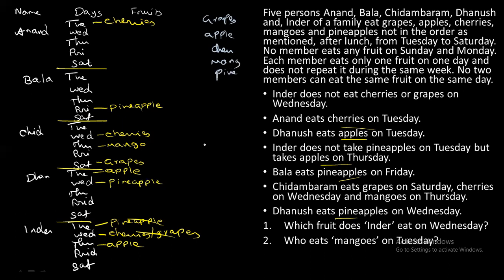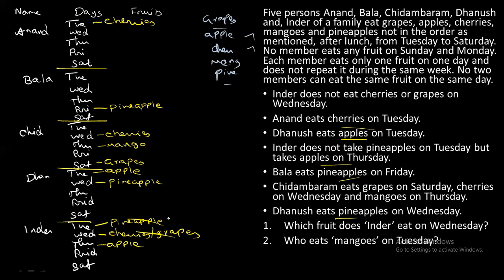Okay, now let's start with Tuesday. On Tuesday, Inder will not eat pineapple. Dhanush eats apple, so apple is filled. Next, Anand eats cherries, so cherries is also filled. So we are left with grapes, mangoes, and pineapple. If you take Inder, you can't fix apple or cherries because they are already filled. You cannot fill pineapple for Inder on Tuesday because he will not eat pineapple. So we have grapes and mangoes remaining.